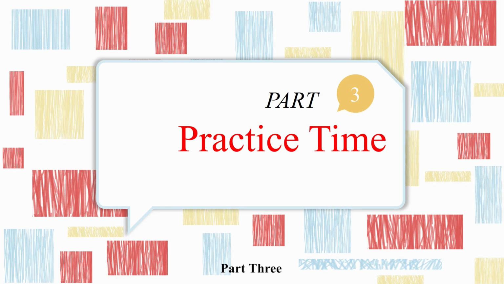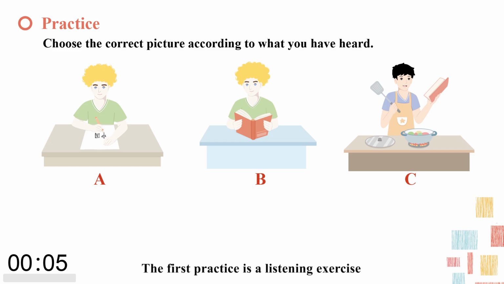Part 3. Practice. The first practice is a listening exercise. You will hear 3 words. Please choose the correct picture according to what you have heard. You have 5 seconds to choose the answer. 1. 写汉字 2. 做菜 3. 读汉语